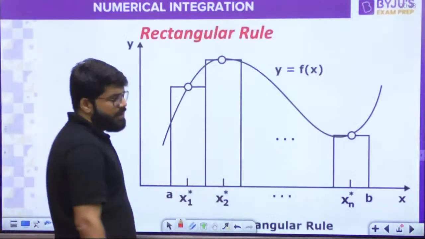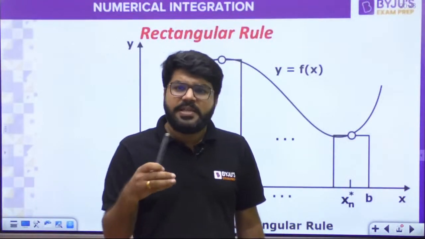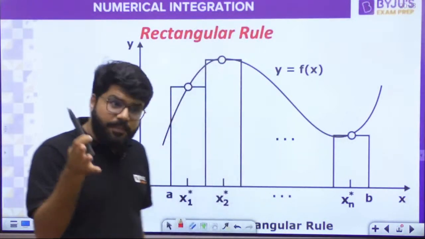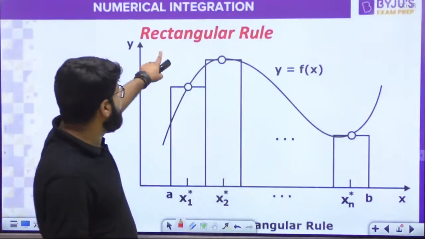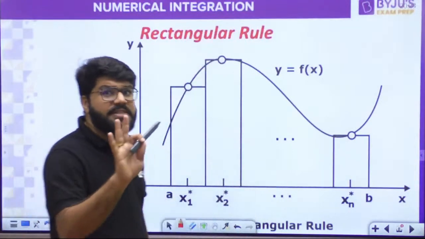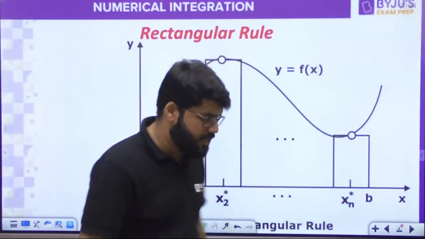The first rule that is coming up here, which is officially not in the syllabus, but that is the foundation. Your syllabus will go to trapezoidal and Simpson's, but अगर आपको चीजें समझना है, if you take the base, the rectangular rule is fundamental to study. So what do we do in the rectangular rule? I will just give you the logic but not the derivation, क्योंकि हमें questions करने हैं,